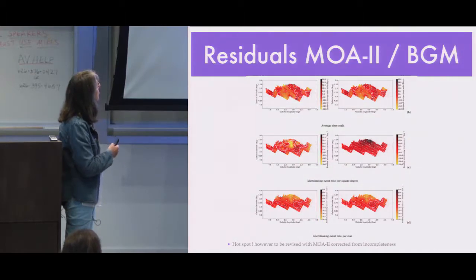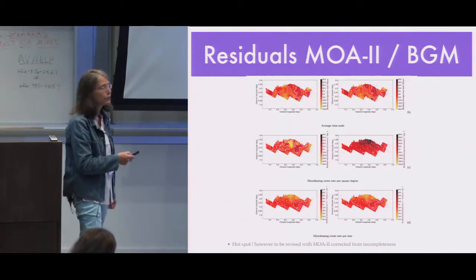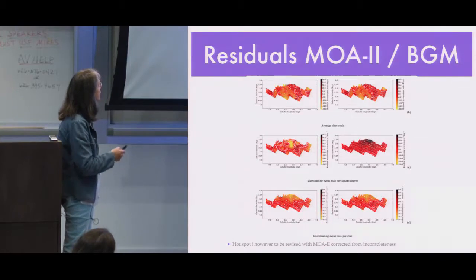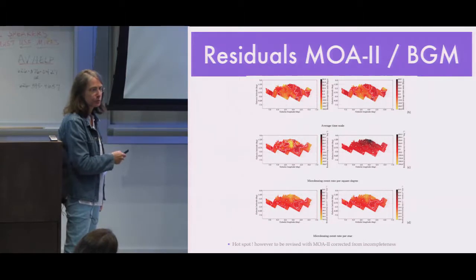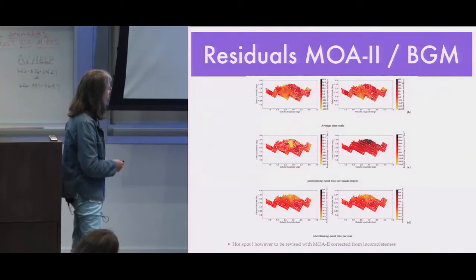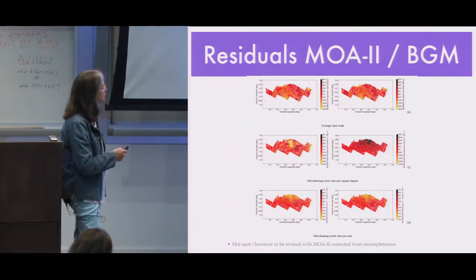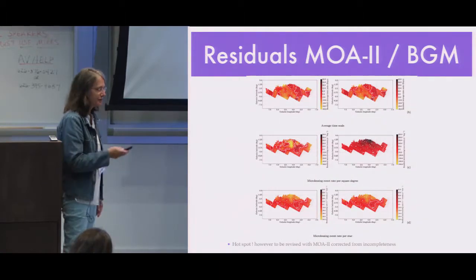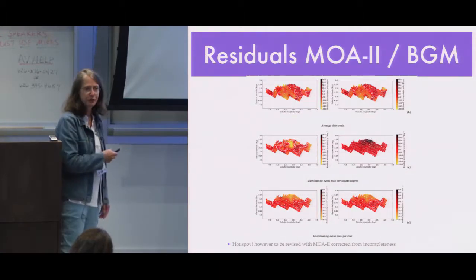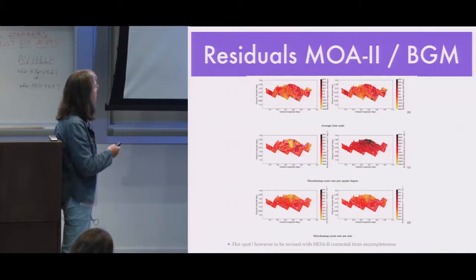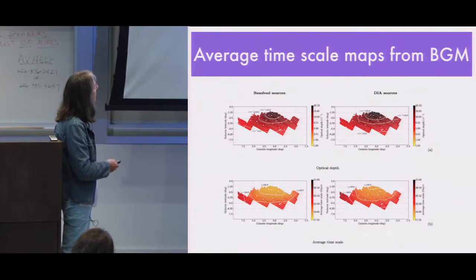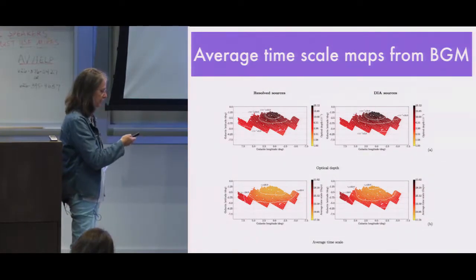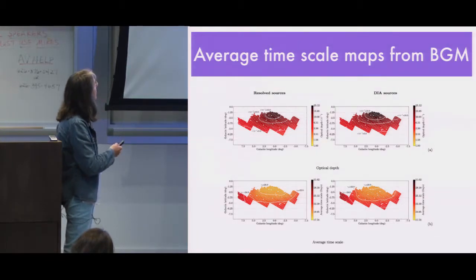And now if you look at the residuals from MOA-II to the Besançon galaxy model, you see that there is a very good agreement, but in this region, where some people call the hotspot, there is a difference. And this difference could be due to several things. Of course, we want to learn something from this discrepancy. It could be a part of the extinction model, maybe, but also it could be due to an extra population. So I will discuss that a bit further.